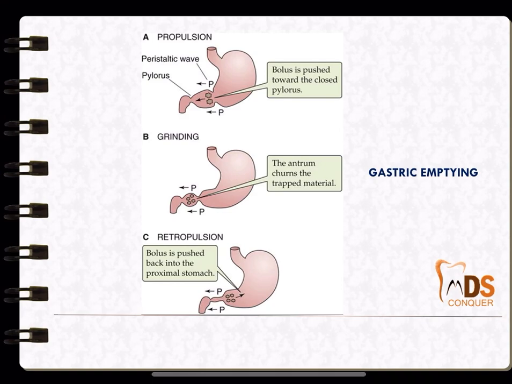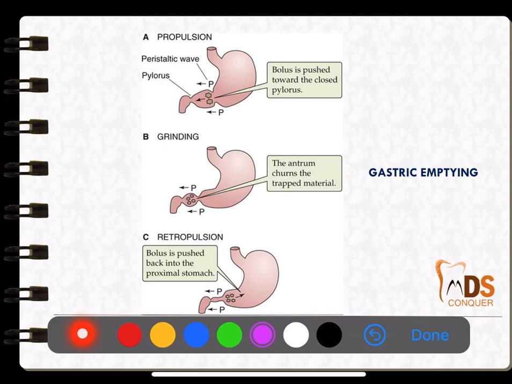Okay. So, next is gastric emptying, which is propulsion followed by grinding and retropulsion. So, first there will be propulsion. The bolus will be pushed towards the closed pylorus, then there will be grinding and churning movement, and finally there will be retropulsion. So, the bolus will be pushed back into the stomach to undergo further grinding.